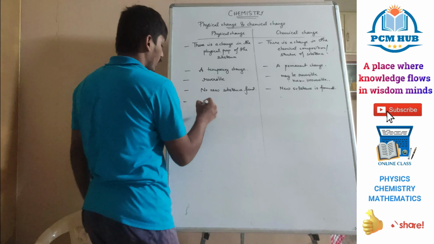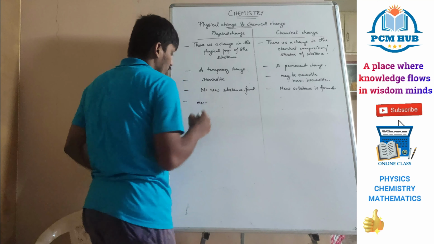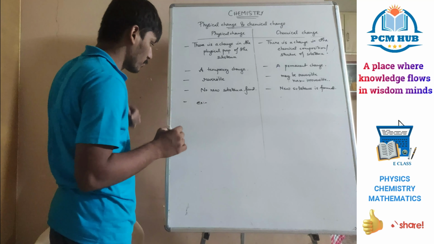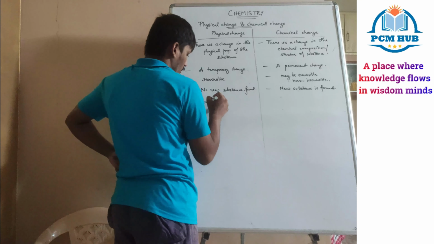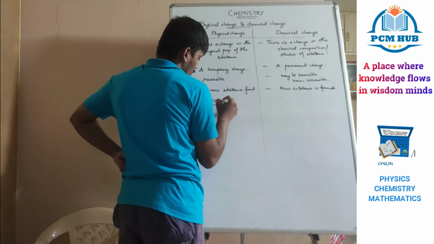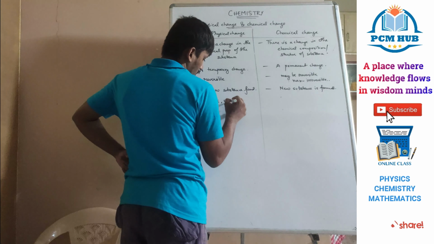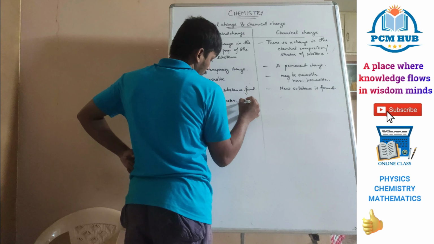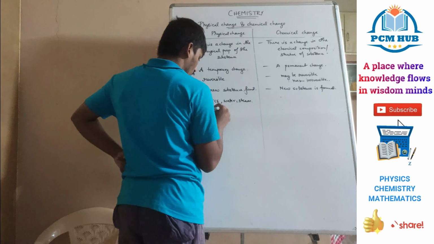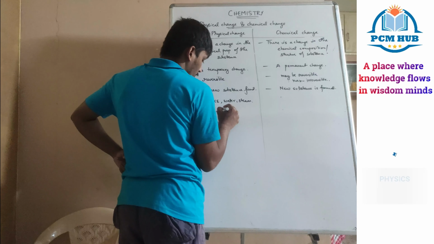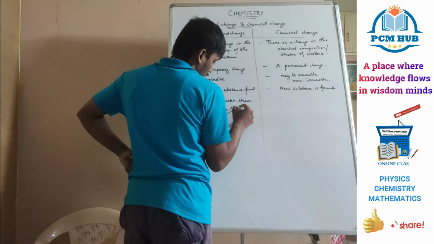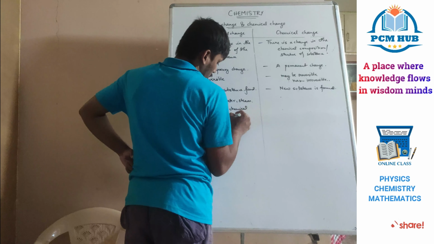Now here you can take the example of ice, water and steam: same chemical formula, same chemical structure.